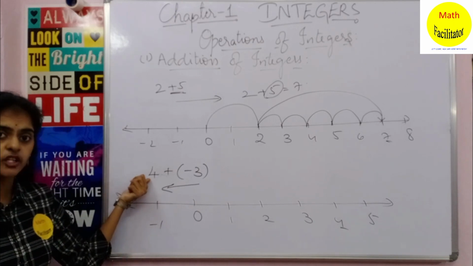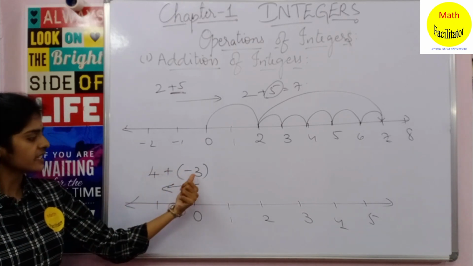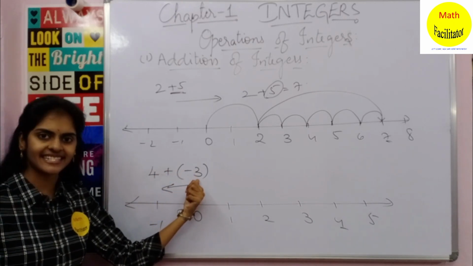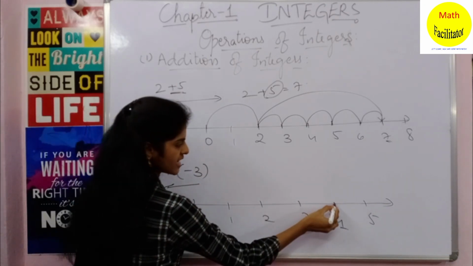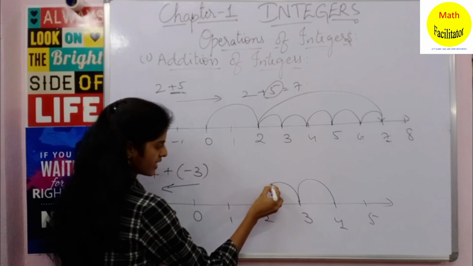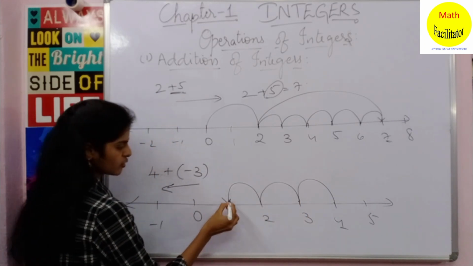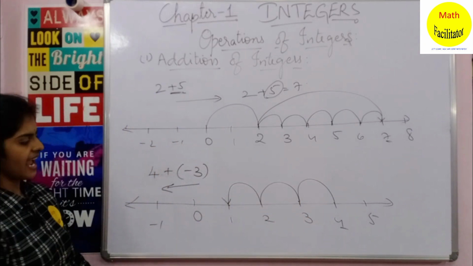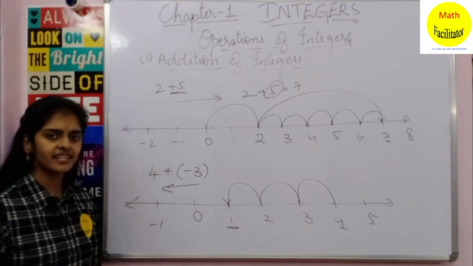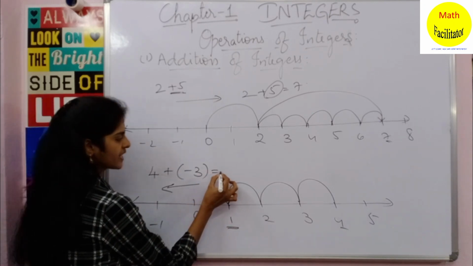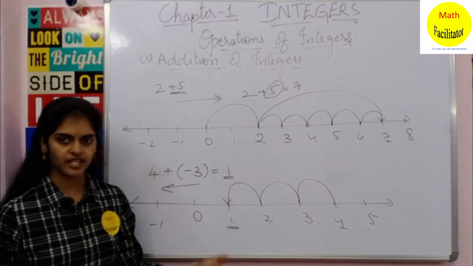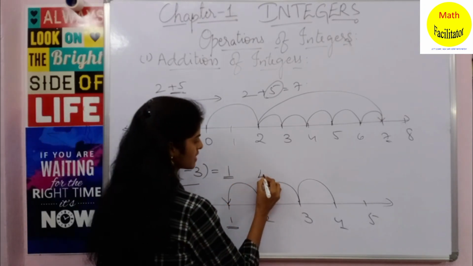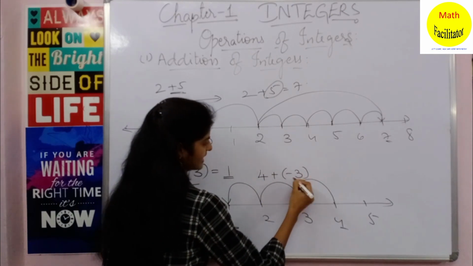How many places will you move to the left on the number line? Here it is given as minus 3. So you will move 3 places to the left on the number line. Okay, so starting from 4, it is 1, 2, 3 places you will move to the left on the number line. Okay, and you arrived at which answer? You have arrived at 1. So 1 is the answer of this. Okay, so 4 plus minus 3 is nothing but 1.